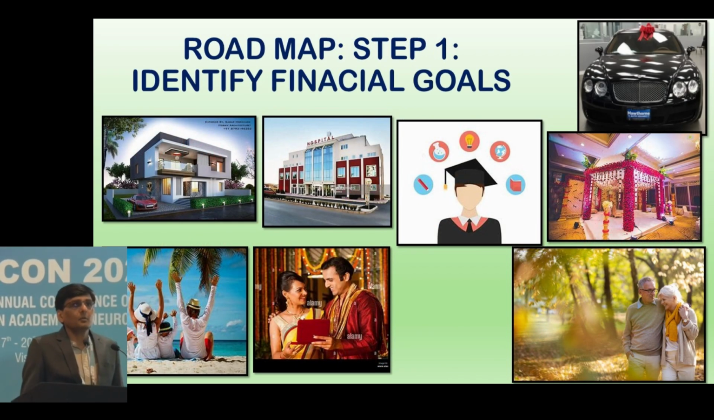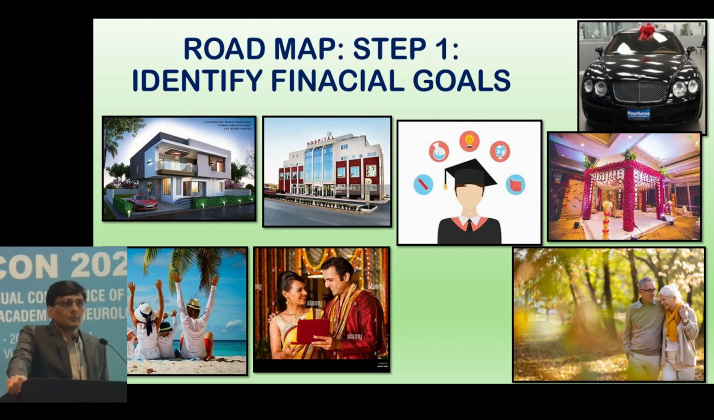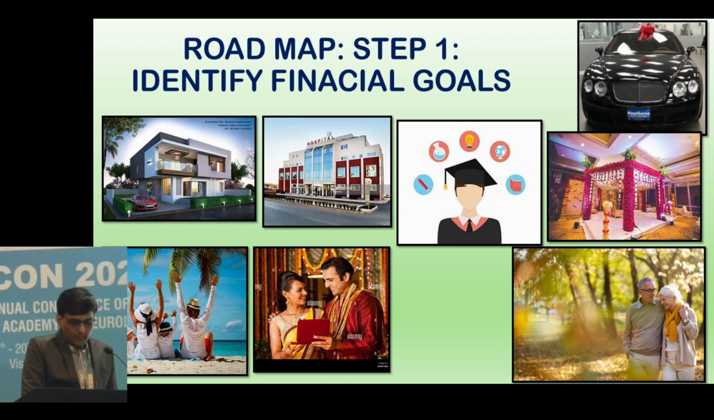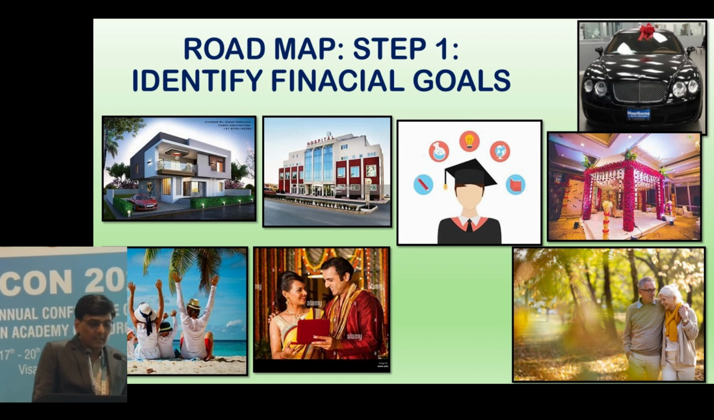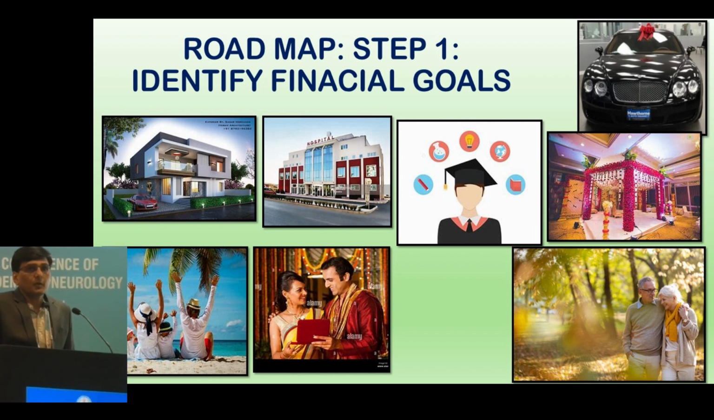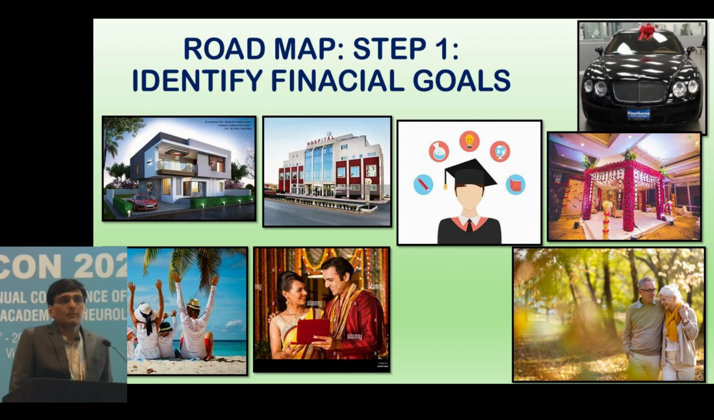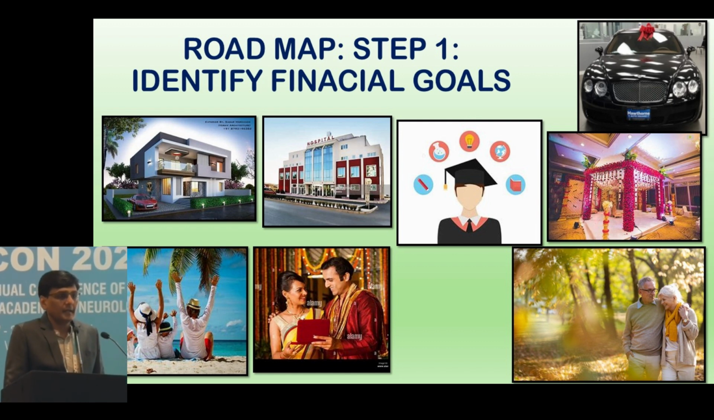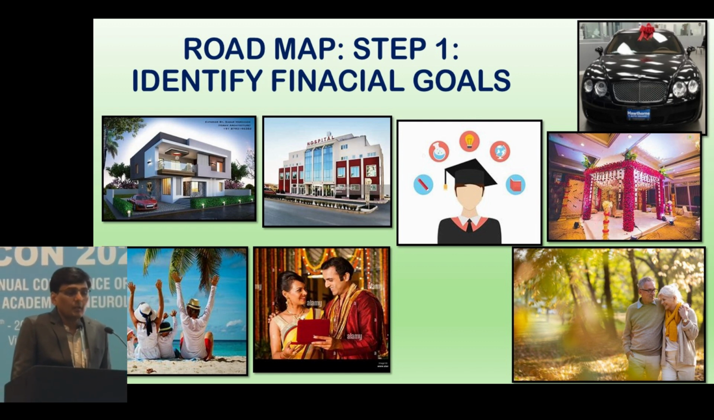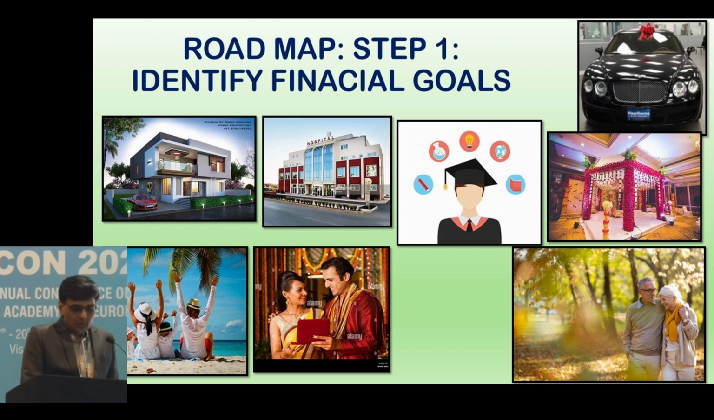First of all, we need to decide what our various financial goals or life goals are, for which we need to accumulate the corpus. The typical goal can be buying a home or clinic or hospital, or planning for our children, like their education or their marriage, or sometimes we need to plan for retirement also, and we need to buy a luxury car or go on a foreign vacation. So these are the typical life goals for most of us.